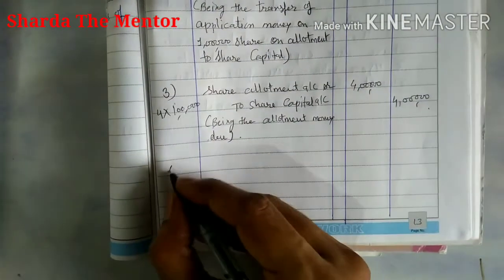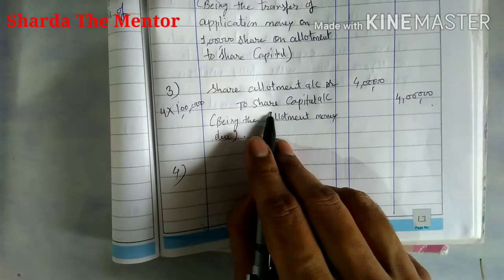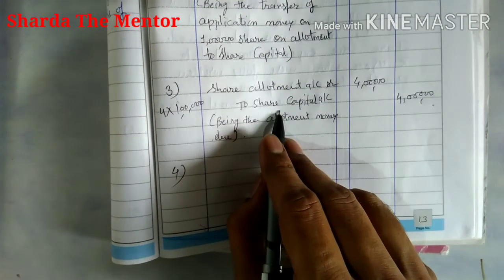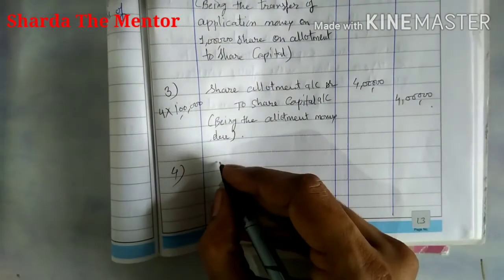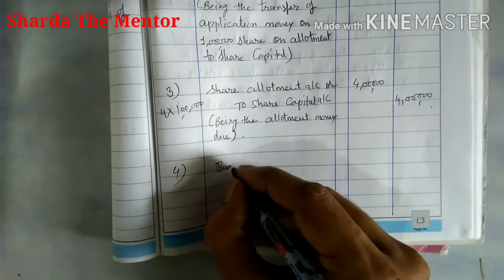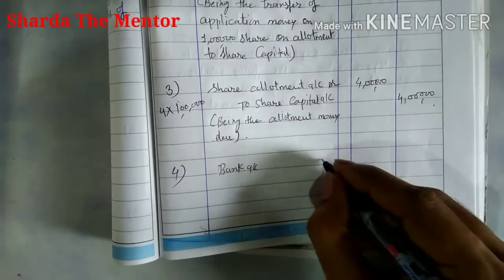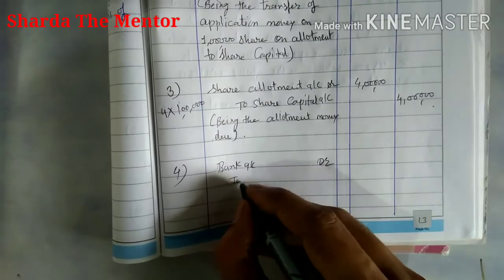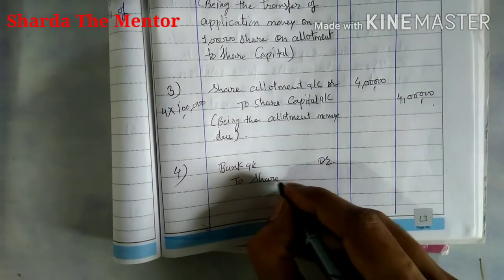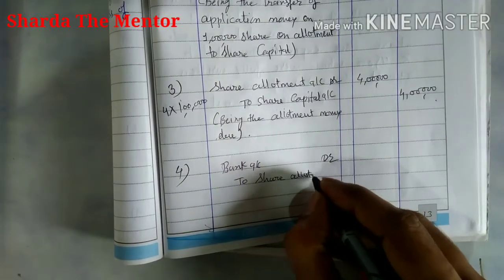Next entry: because it is the company's intimation that you have to deposit money, obviously people will deposit the money. So the next entry will be bank account debit to share allotment account.